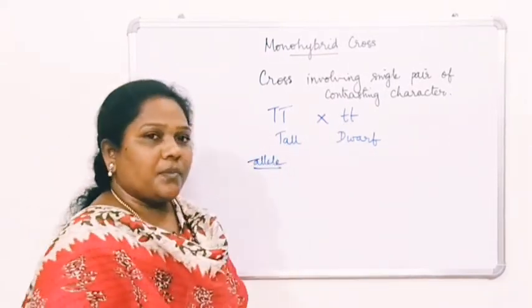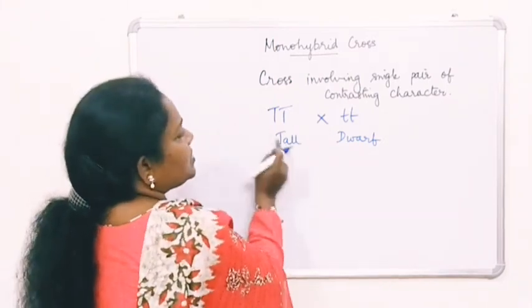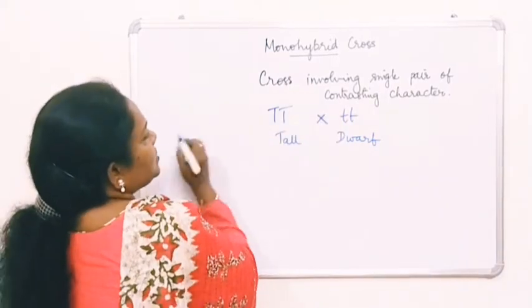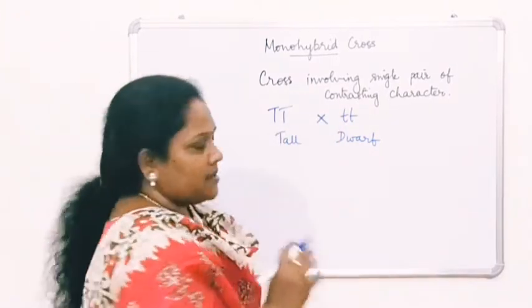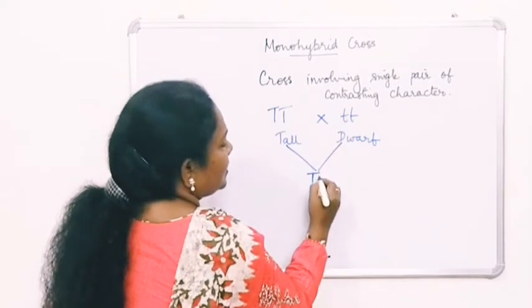Okay. What does it represent? It represents the tall character, right? Now what happened? He has crossed this tall plant with a dwarf plant, so only a single character is being selected. Here, both are the parents. So what happened when he crossed? One allele comes from here, the other allele comes from there.